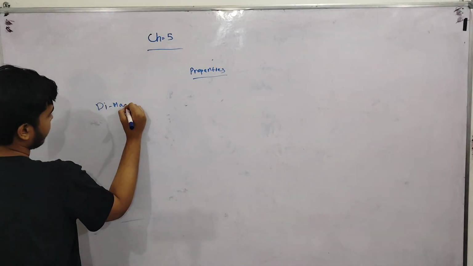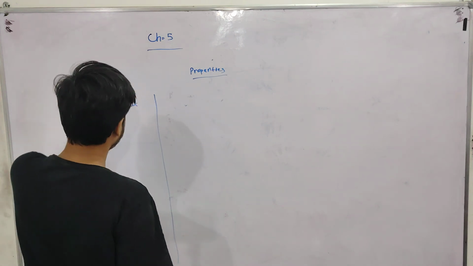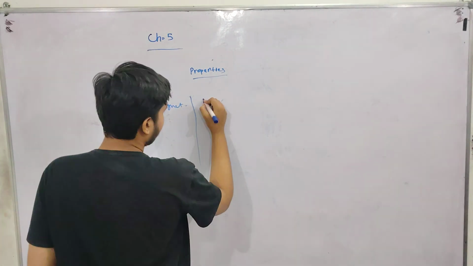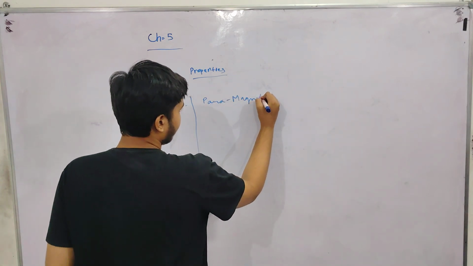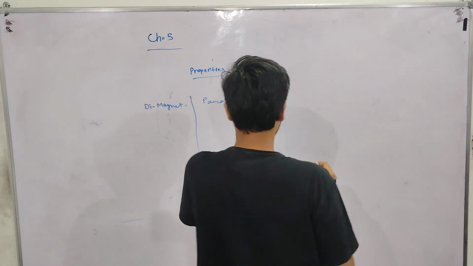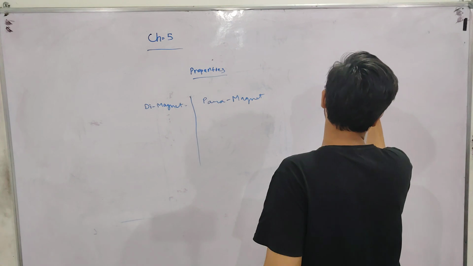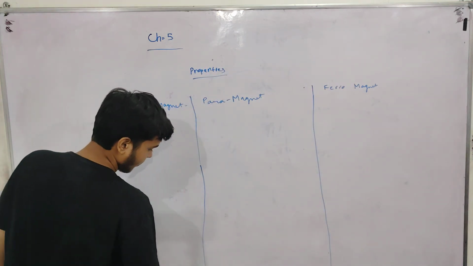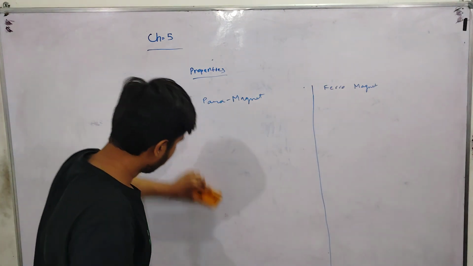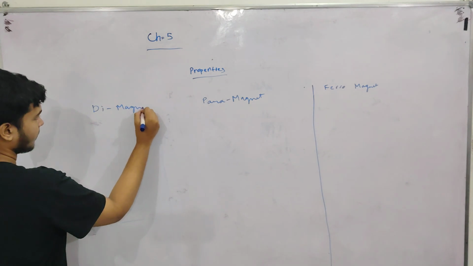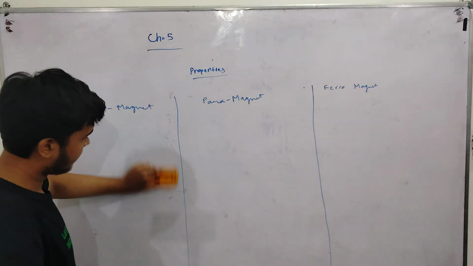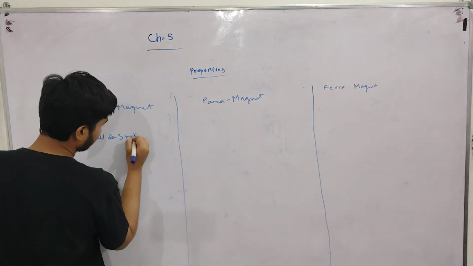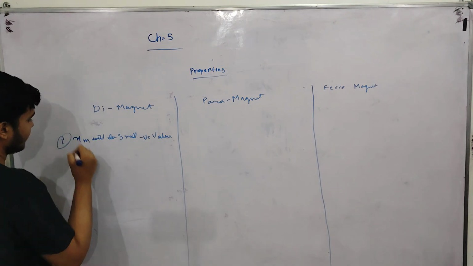We can write all three together: diamagnet, paramagnet, ferromagnet. In diamagnetic, the magnetic susceptibility Xm will be a small negative value.